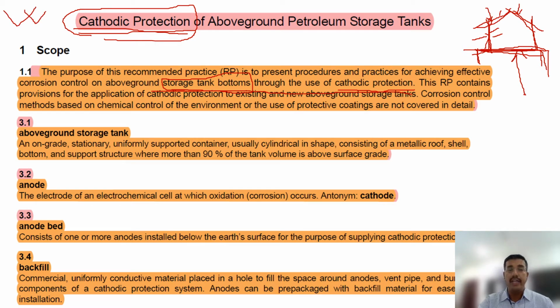How do you do cathodic protection? There are two types of cathodic protection. One is impressed current, one is sacrificial anode. These two things are the total gist of API 651.